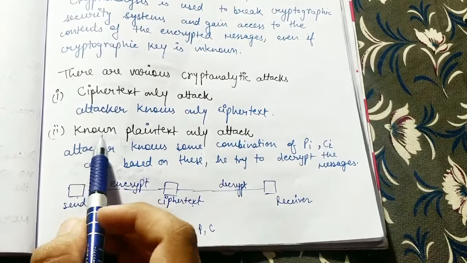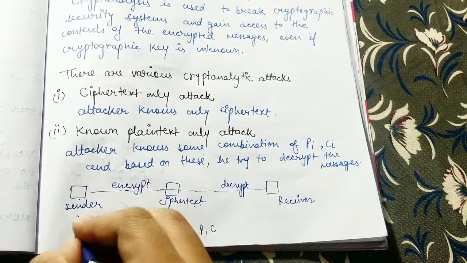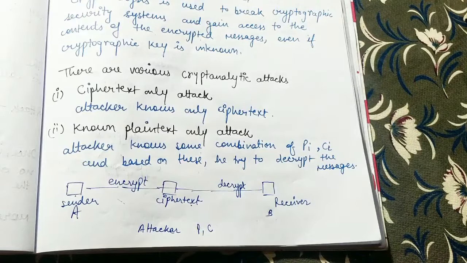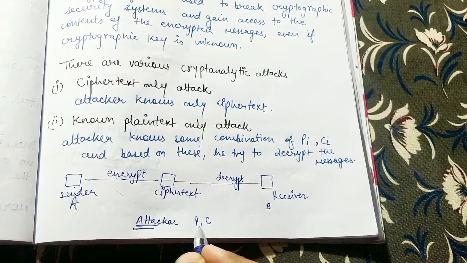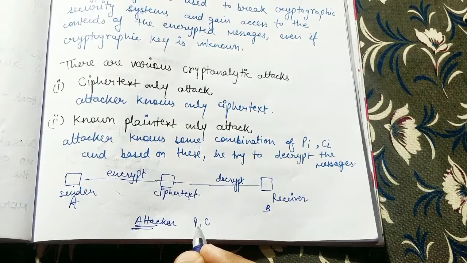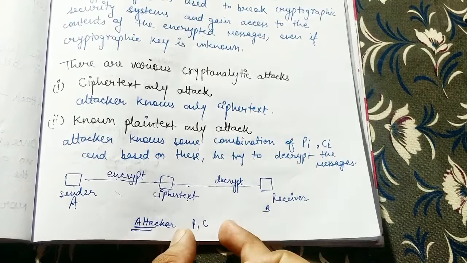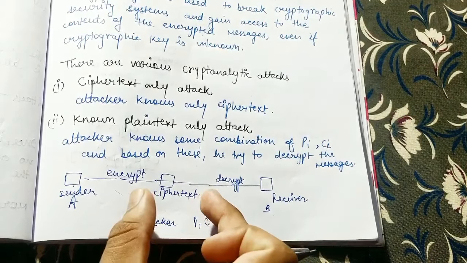And in the second case, the known plain text attack, suppose this is person A and this is person B, sender and receiver. Suppose there was some communication between them some time back, say 1 year ago. The attacker got that data, so he has some pairs of plain text and their corresponding ciphertext, some previous data. Based on this data, he will analyze things and try to decrypt this ciphertext.